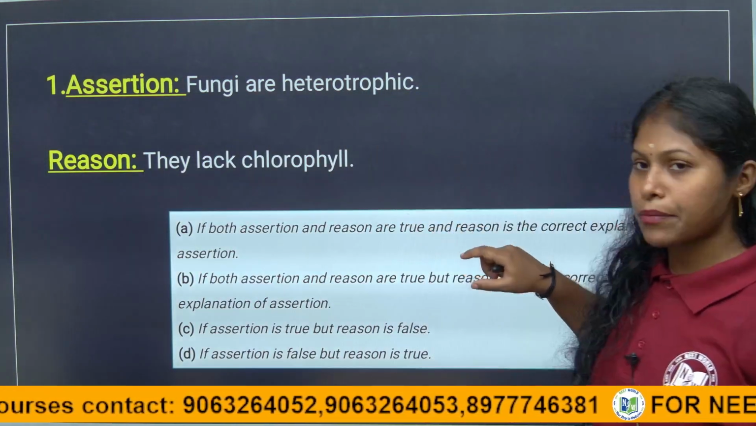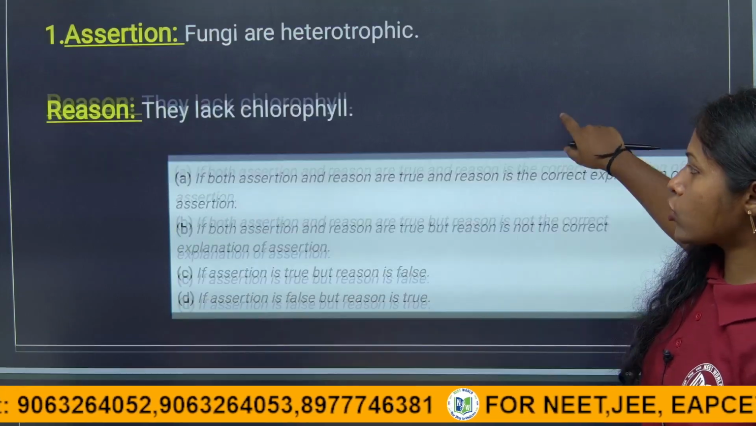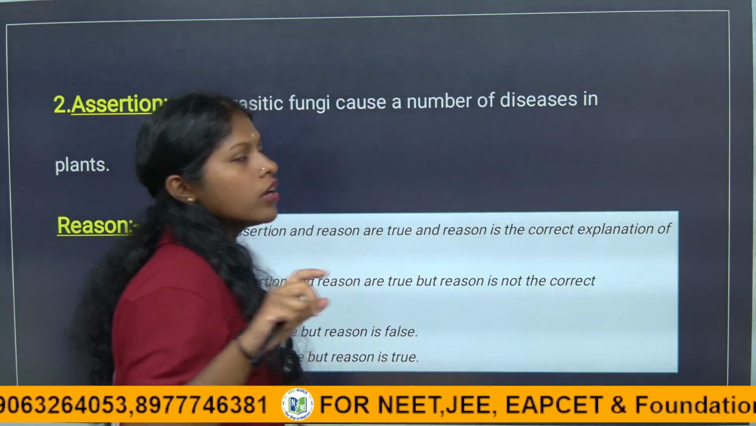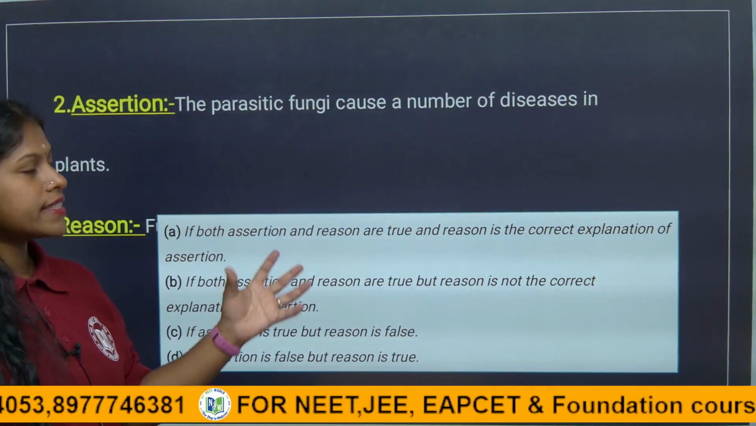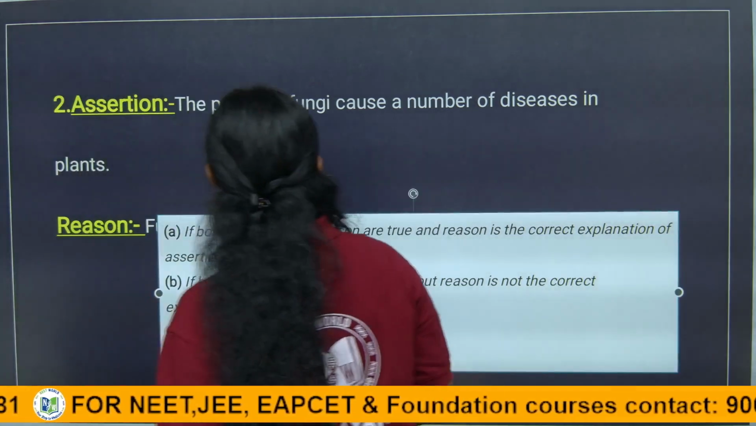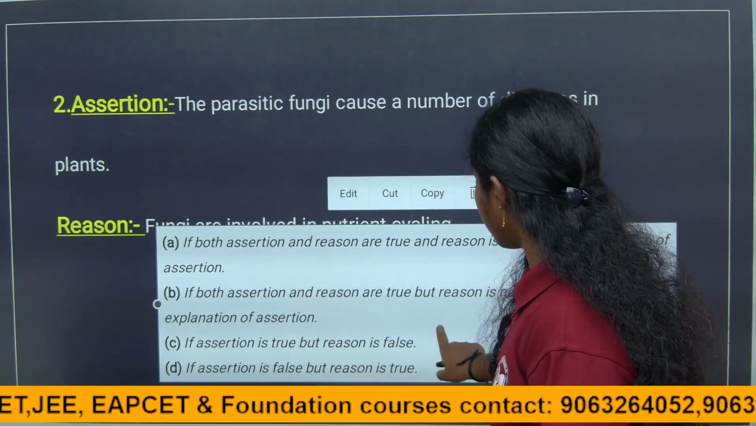So what are the examples of unicellular fungi, children? It is yeast. What are the examples of multicellular fungi? Rhizopus, mushrooms. Those are all examples of multicellular fungi. Here is the next question they have given.